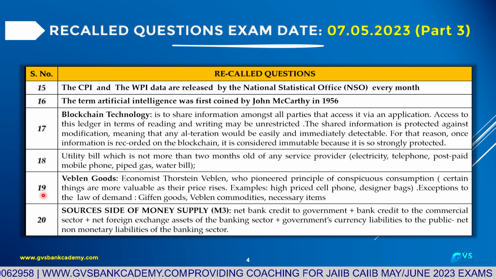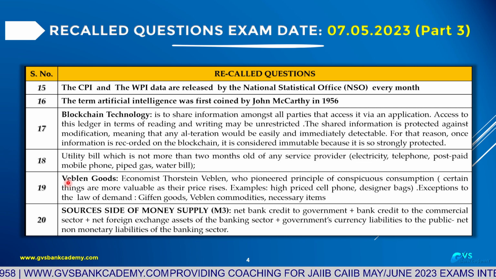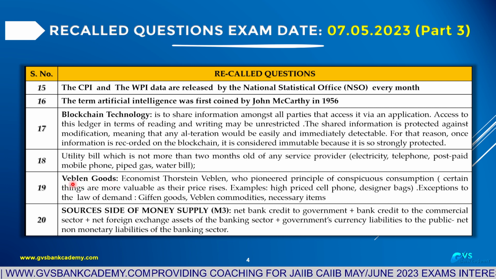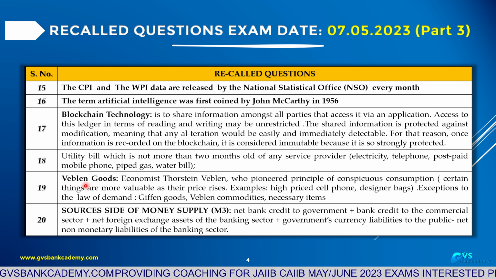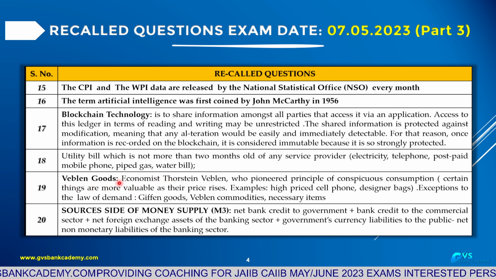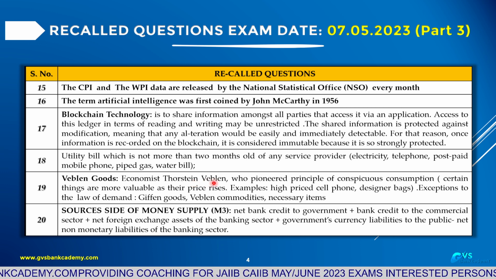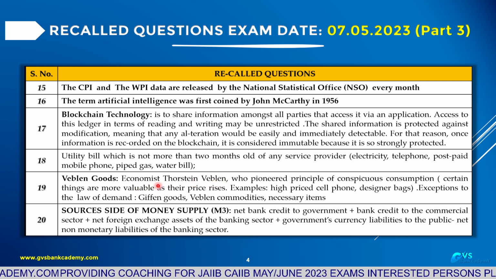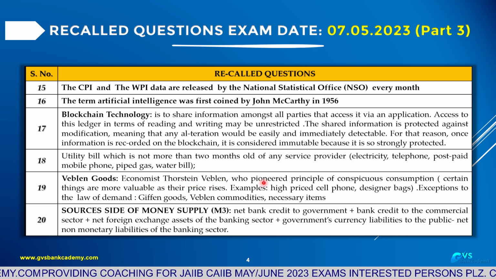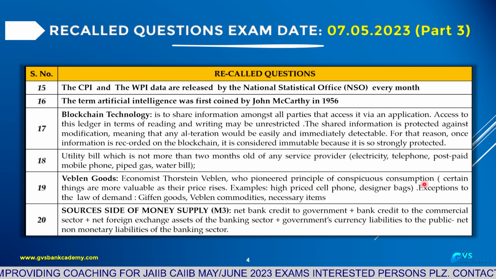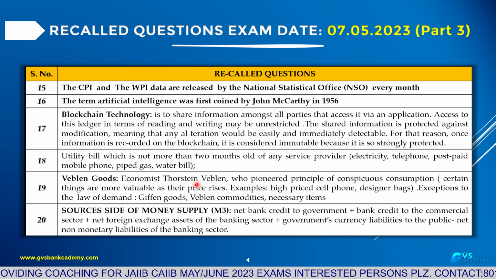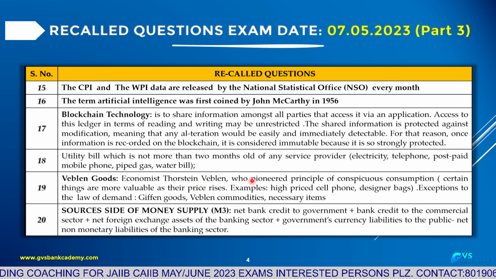Question 19. Difficult question. Veblen goods. This economist Thorstein Veblen, who pioneered the principle of conspicuous consumption.